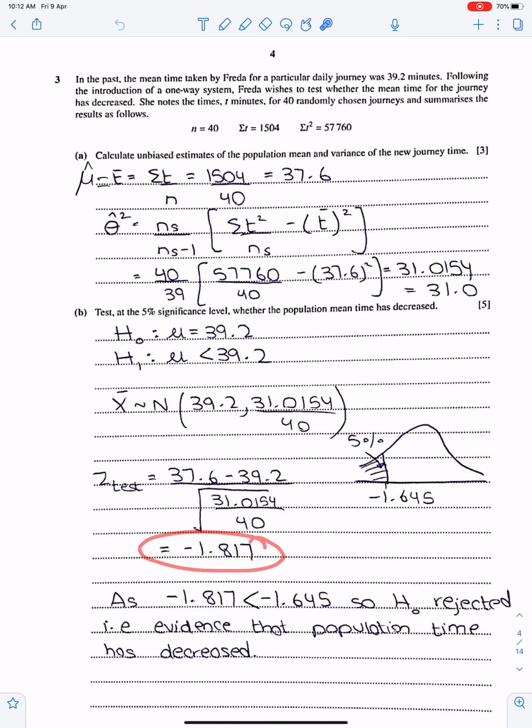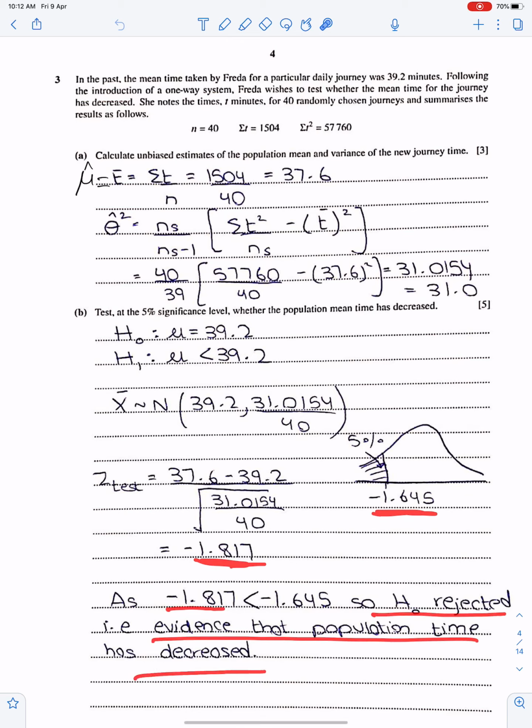This test value, compare this value with the 5% significance level. The 5% significance level is minus 1.645. This value lies in the critical region. So you have to reject H naught and you have to accept this claim that mu has decreased. Since minus 1.817 is less than this, H naught is rejected, there is evidence that the population time has decreased. Accept this.